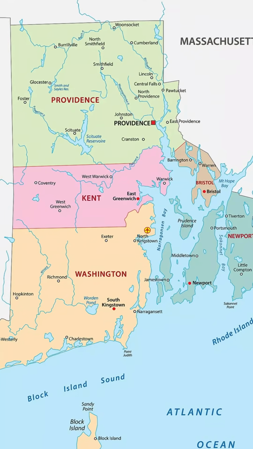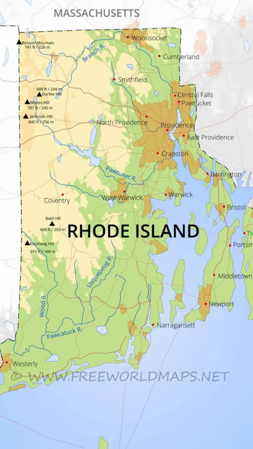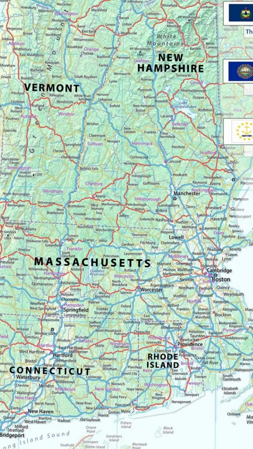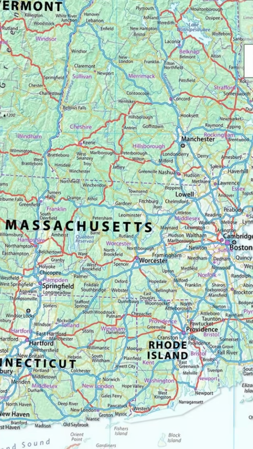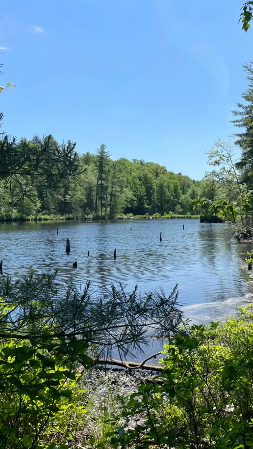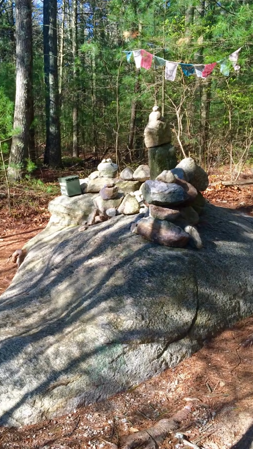to Rhode Island. Although Rhode Island is the smallest state, it has two distinct regions, the New England uplands in the northwest and the coastal plain in the southeast. The northwestern part of the state is basically an extension of the hills of Massachusetts and Connecticut. This is the more rural, forested region that's mostly flat, with the state's highest point at 812 feet.